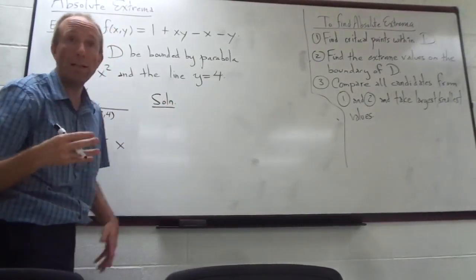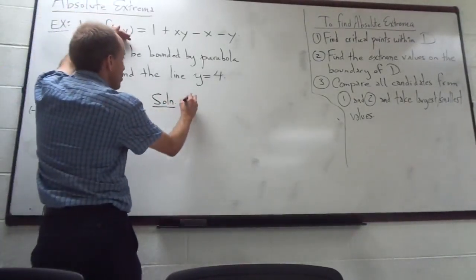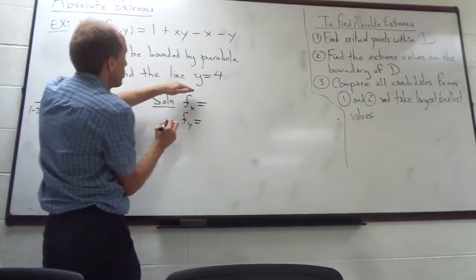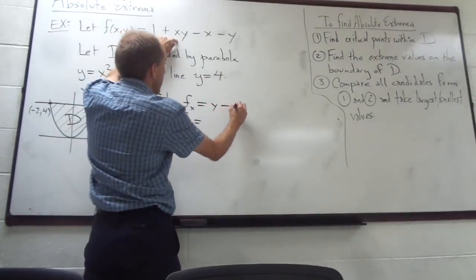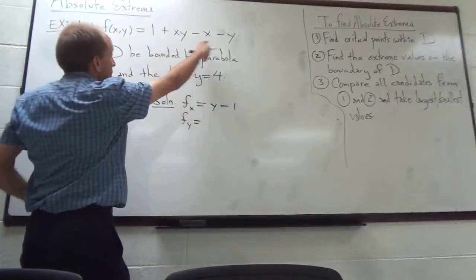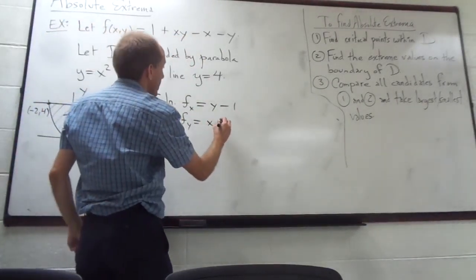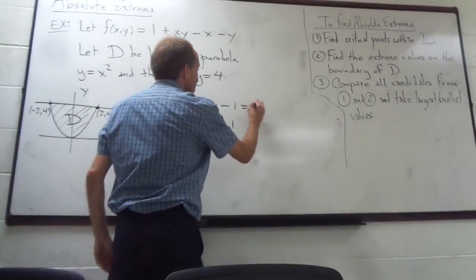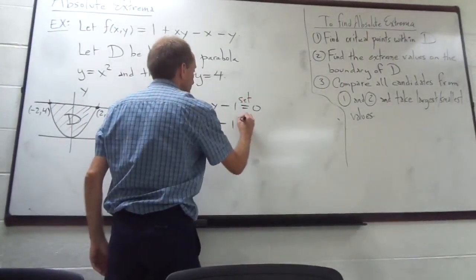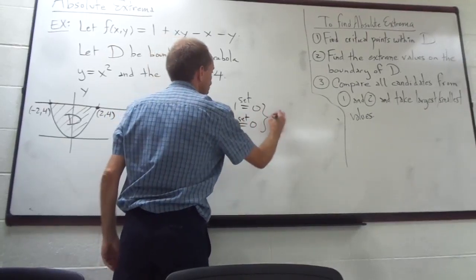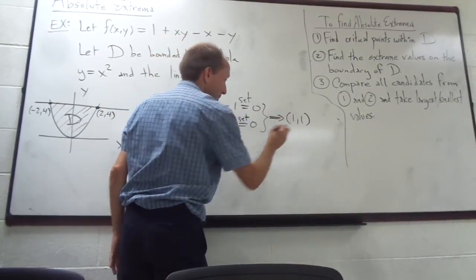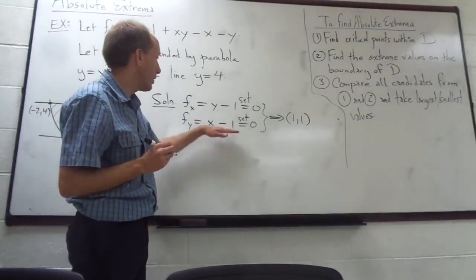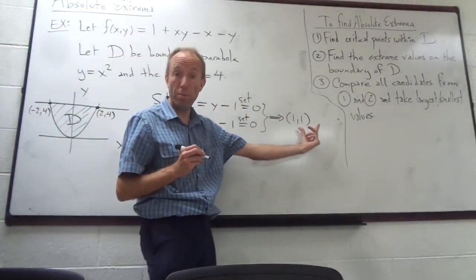Okay, well, we know how to find the critical points. We take the partial derivatives of the function and we set them equal to 0. So with respect to x, I'm going to get y minus 1. And when I differentiate with respect to y, I'm going to get x minus 1. When you set those equal to 0, you very quickly get just one critical point, which is the point (1, 1). x equals 1 and y equals 1, just make one point out of that.